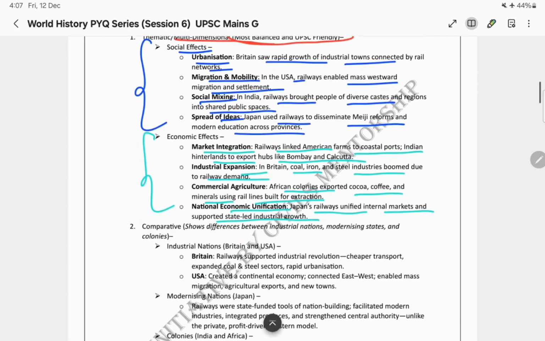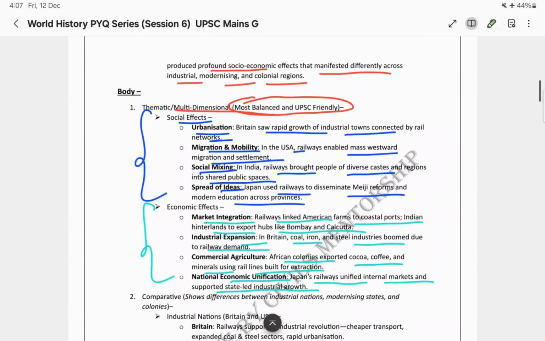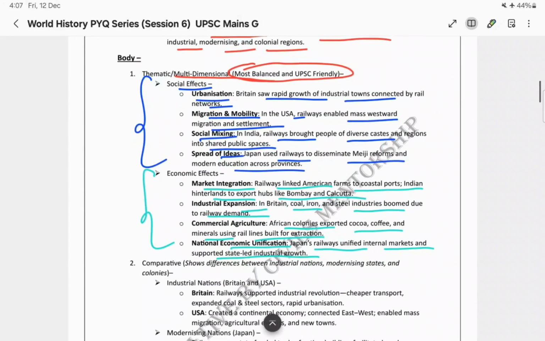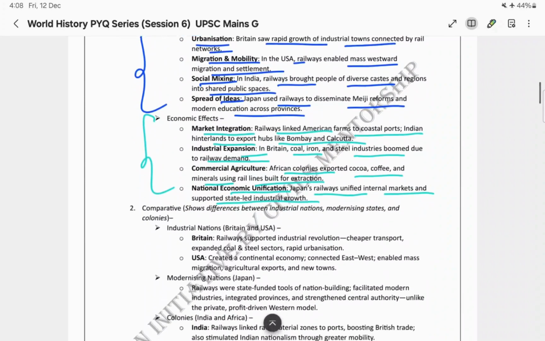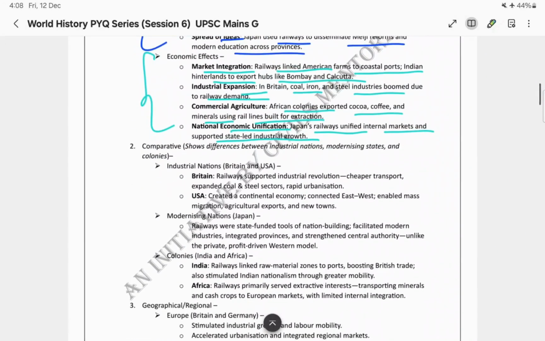Now, why did I say that this is the most balanced and UPSC-friendly approach? Over here, you can see that there is a clean separation of social and economic dimensions. So, this approach is easy to write and read as well. That's why this is the most friendly type of approach you can use.